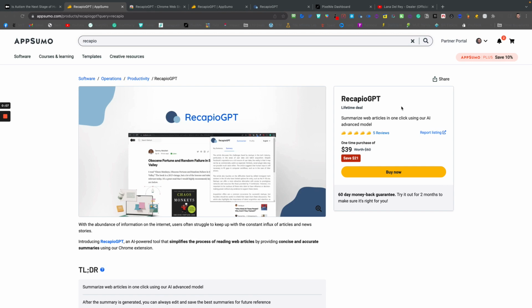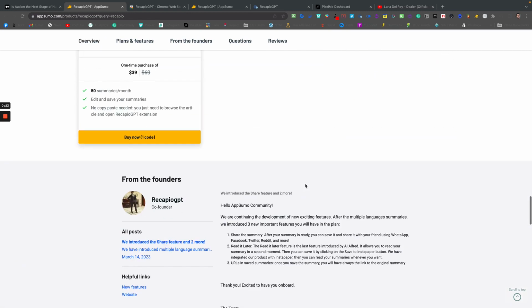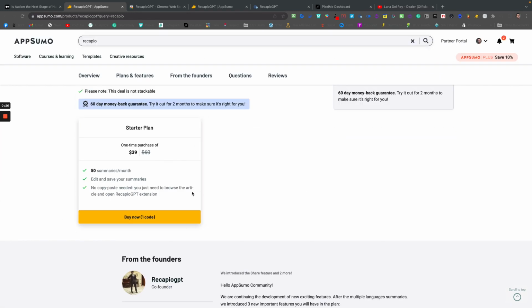RecapioGPT, a tool that claims to summarize web articles in one click using an advanced AI model. The tool is pretty cool. I have just bought it on AppSumo for $39 and I got more summaries per month than they are advertising here, and I'm going to show you.